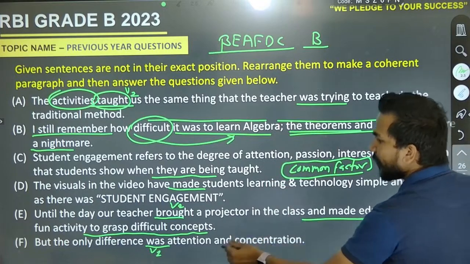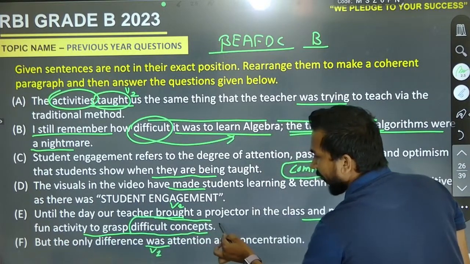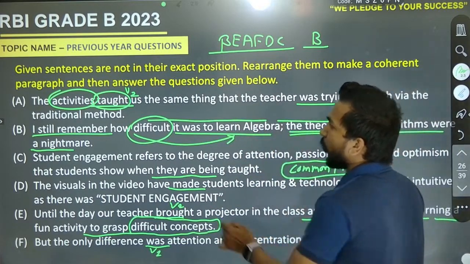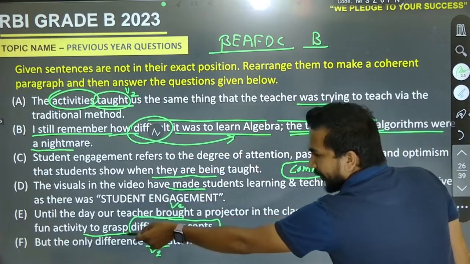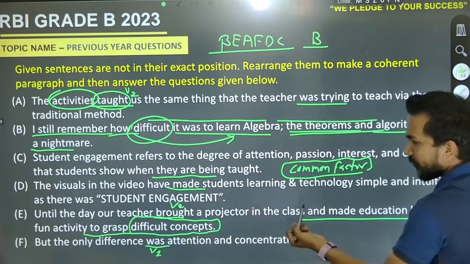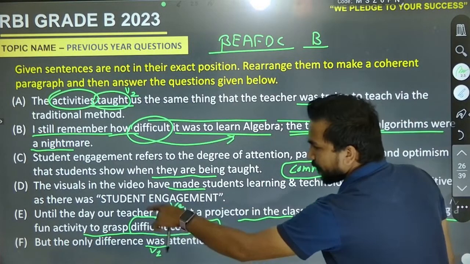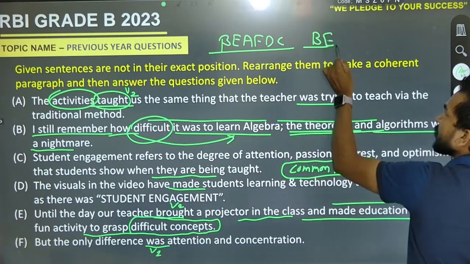So here we are for the difficult concept. Here we are for the common factor method. And until the teacher brought a projector in the class and made education learning a fun activity to grasp difficult concept. So it must be E.